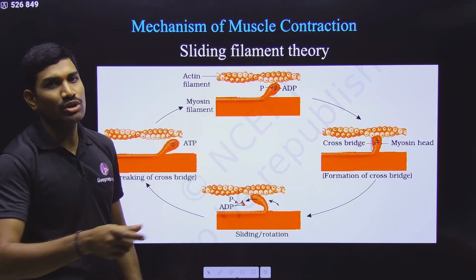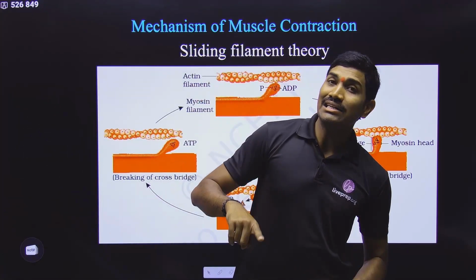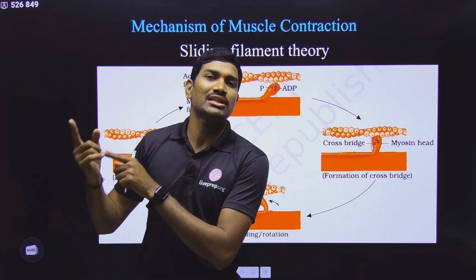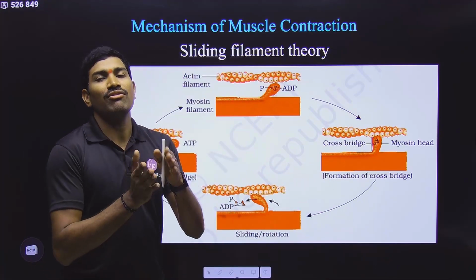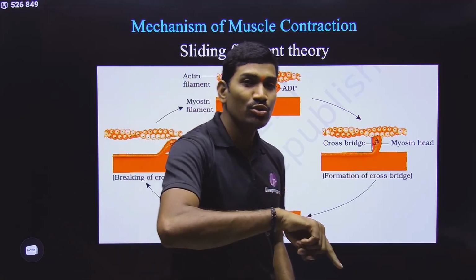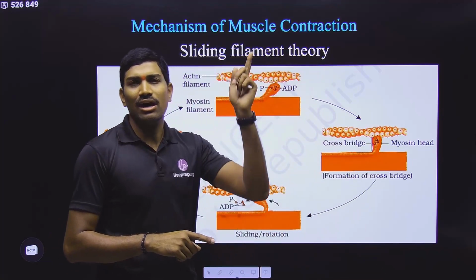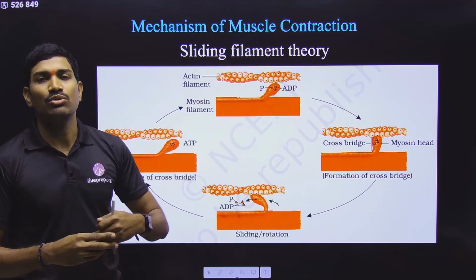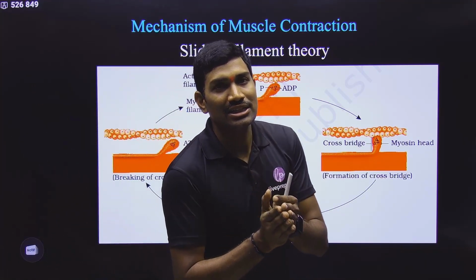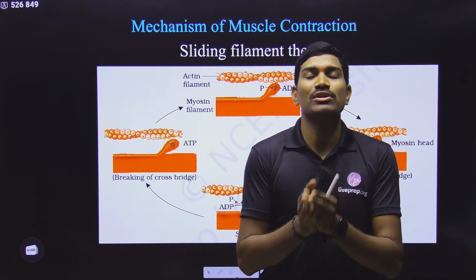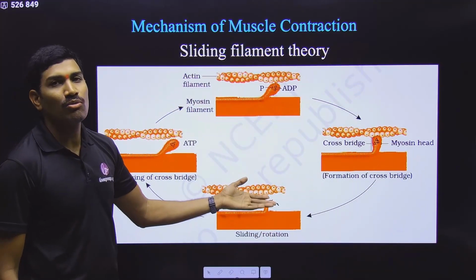How is it coming? Through the neurons. Initially it passes through several neurons. Ultimately, the last neuron is connected to the cells of the muscle, and that forms the junction called the neuromuscular junction. Please understand this. Ultimately, the last neuron will be connected to the plasma membrane of the muscle cell. So there the junction is called the neuromuscular junction, or it is also called the neuromotor junction.